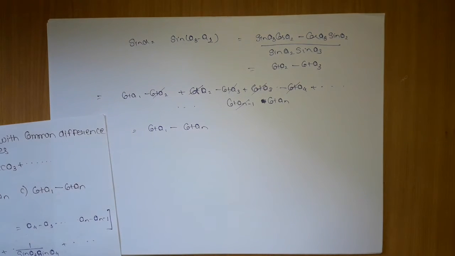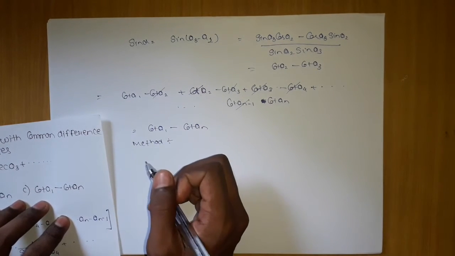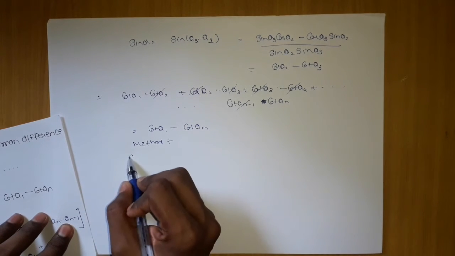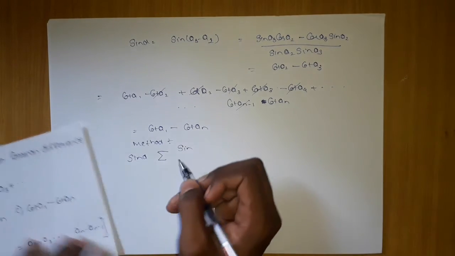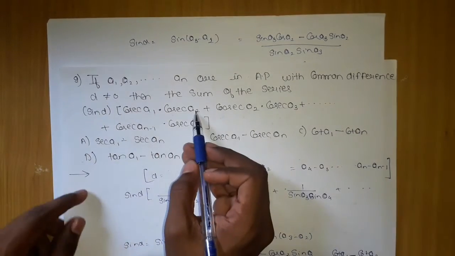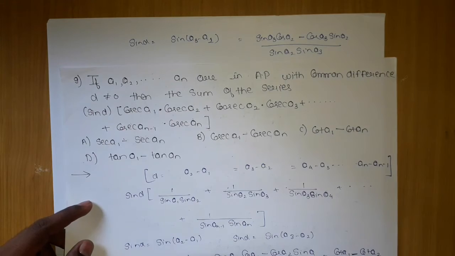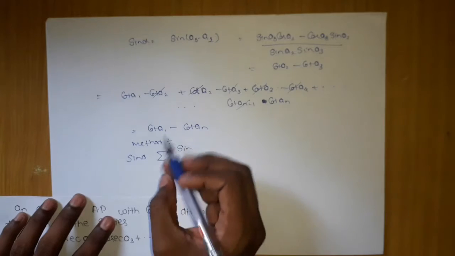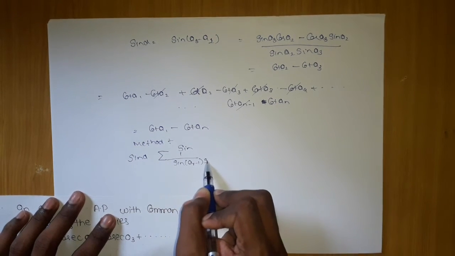There is one more method to solve this question, which I will call method 2. Method 2 is just an application of the telescopic method. We keep sin d as it is, and we will generalize this with summation. If you observe, this one is smaller and this one is bigger, it is a1 and it is a2. If I convert them into sine, can I write this as 1 upon sine ar-1 into sine ar?